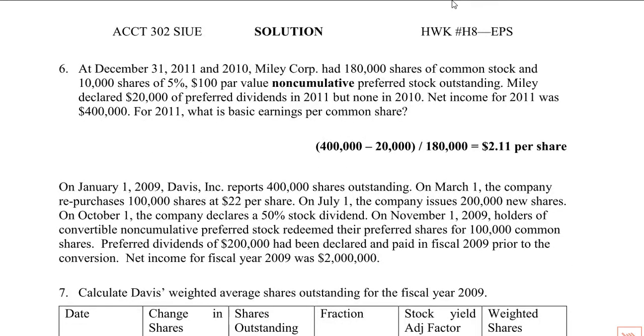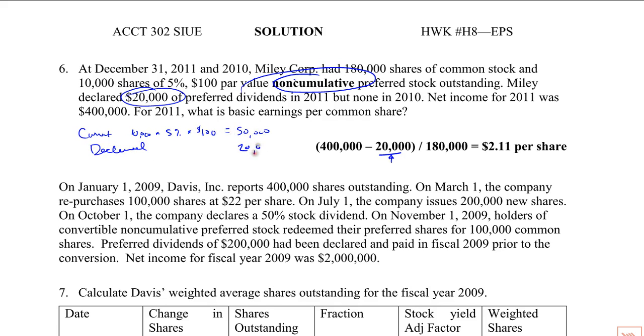Number 6, non-cumulative. So this is the same as number 5, except it's non-cumulative. They declared 20,000. Well, they're entitled to up to 50, but they didn't declare that much, so you just take out the 20. With the preferred dividend, the current year for a cumulative is 10,000 times 5% times 100, which equals 50,000. But the declared was 20,000.